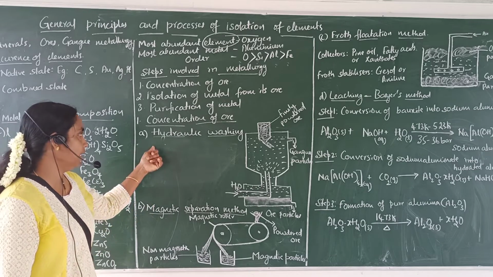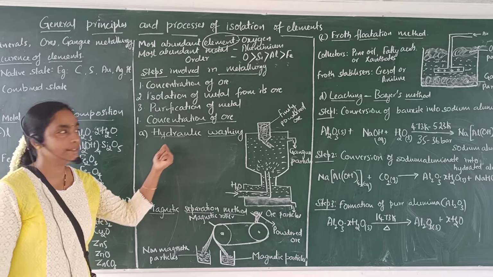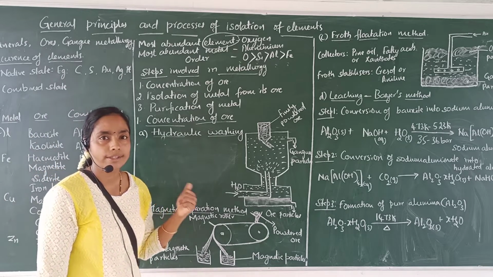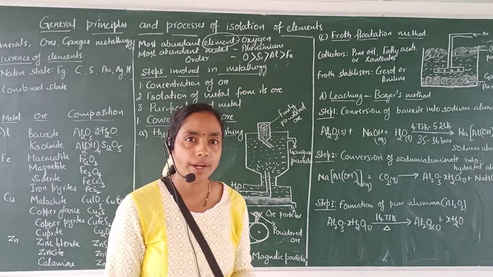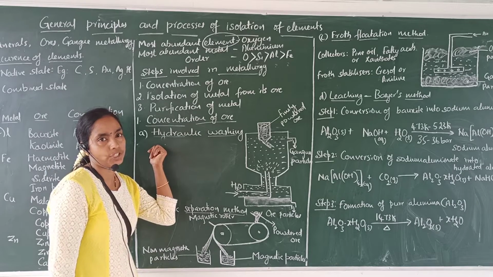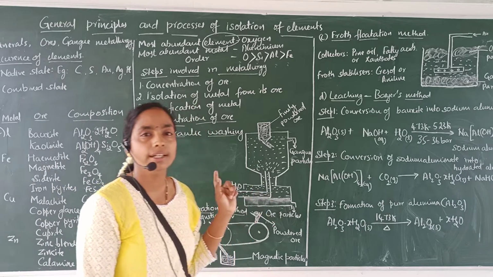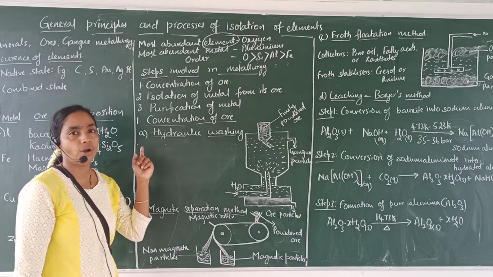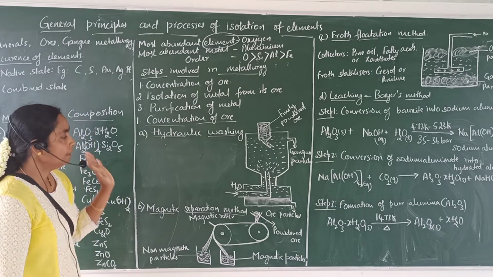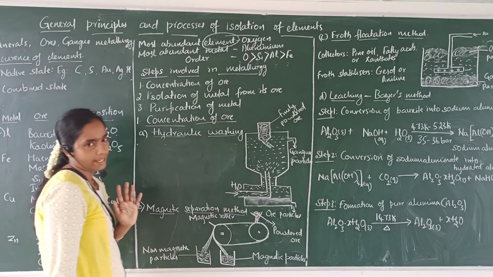First, we will consider hydraulic washing. We select this hydraulic washing method when ore particles are heavier and gangue particles are lighter. The principle involved in this method is the difference in the gravities of ore particles and gangue particles. And in this method, we have to consider a hydraulic classifier.